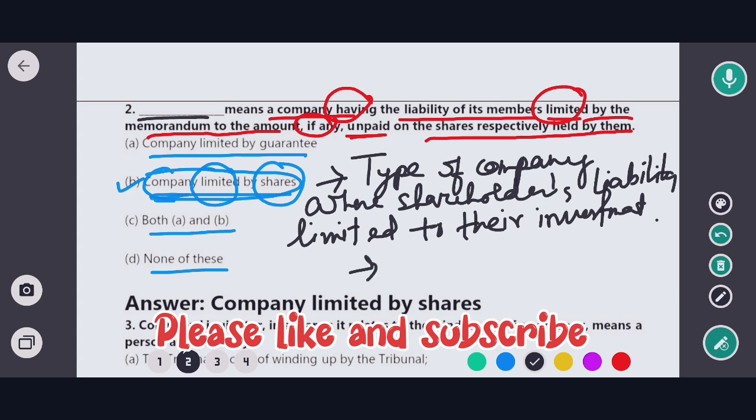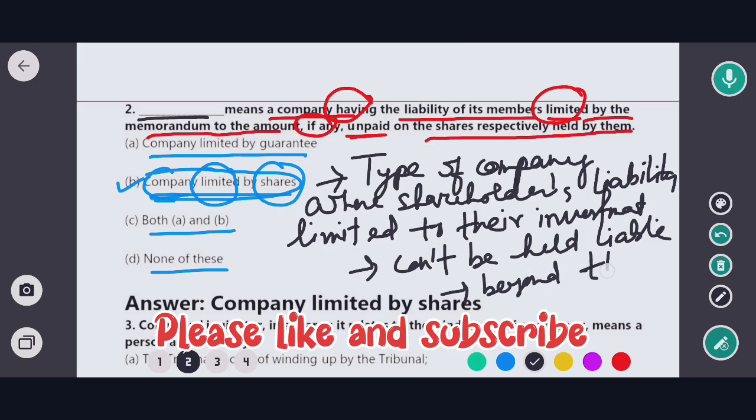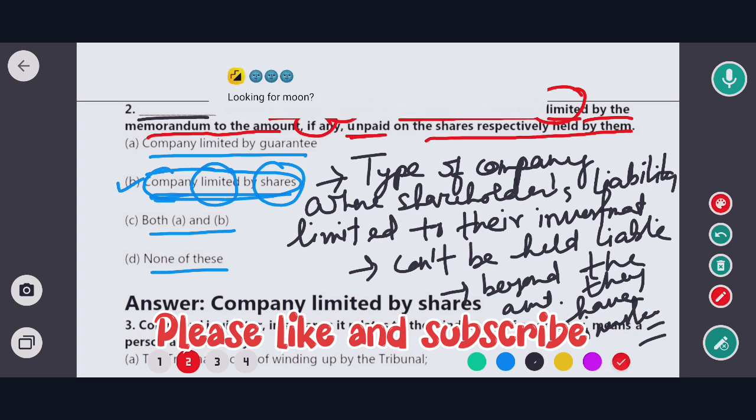That means they cannot be held liable for any amount beyond the amount they have invested.